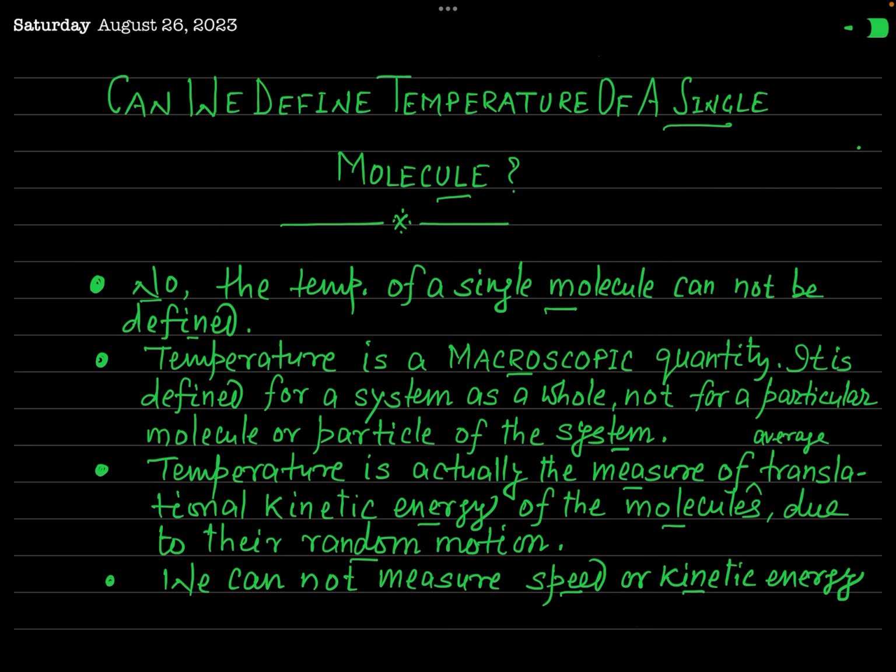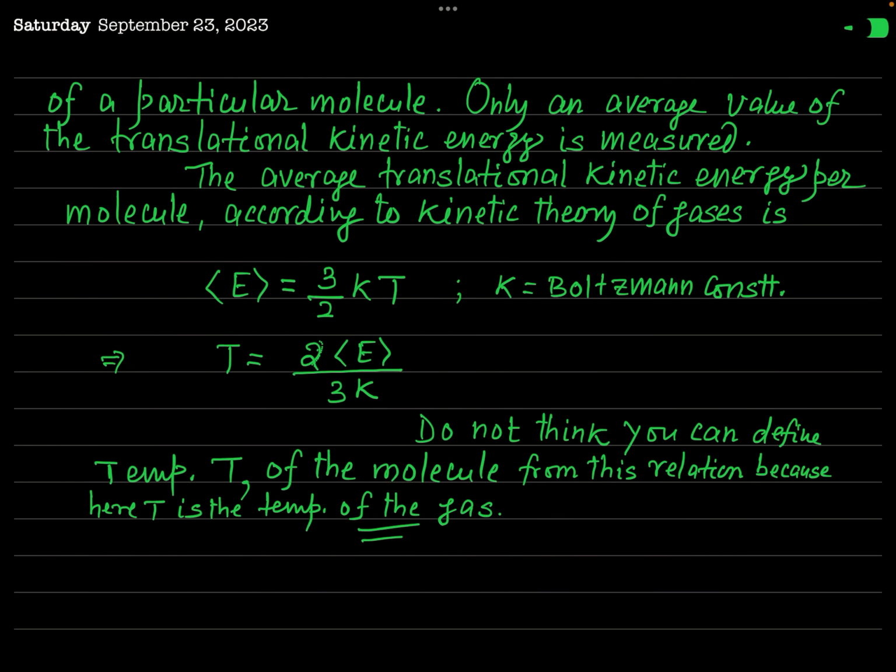But you know from the Maxwellian distribution that the velocity or the speed of a particular molecule can never be measured. We always talk about the average velocity, the root mean square velocity, or the most probable velocity. You cannot measure the velocity of a particular molecule.